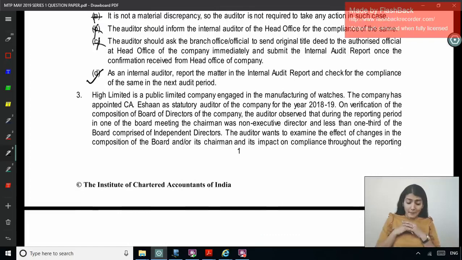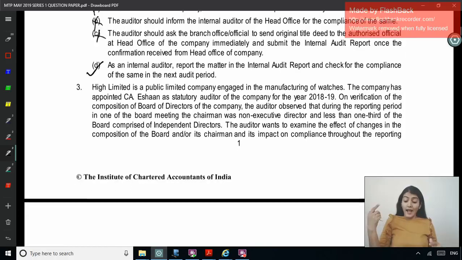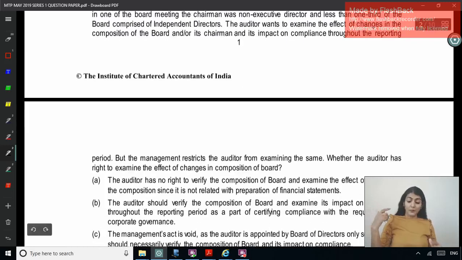Hi Limited is a public limited company engaged in the manufacturing of watches. The company appointed CA Ishan as statutory auditor for 1819. On verification of the composition of the BOD of the company, the auditor observed that during the reporting period in one of the board meetings, the chairman was non-executive director and less than 1/3 of the board comprises independent directors. The auditor wants to examine the effect of the changes in the composition of the board and or its chairman and its impact on the compliance throughout the reporting period.